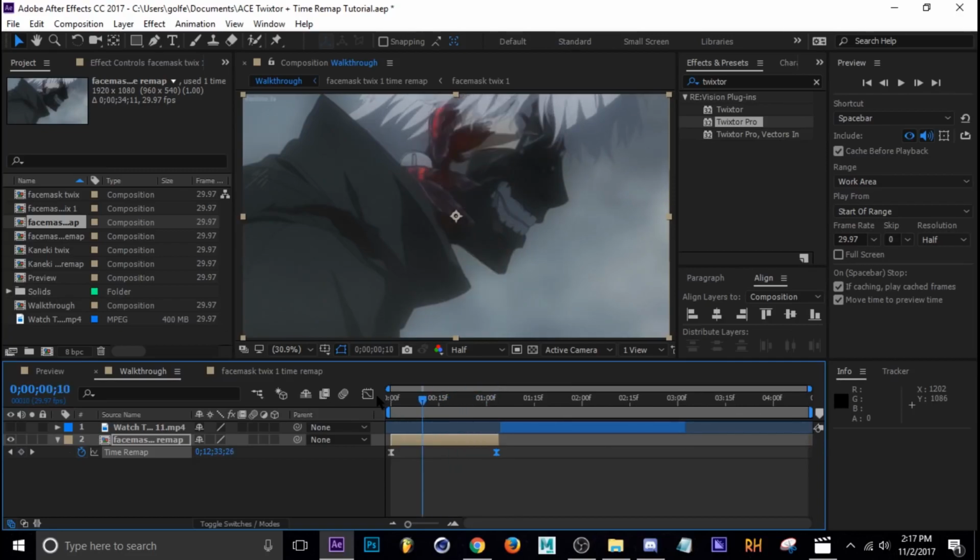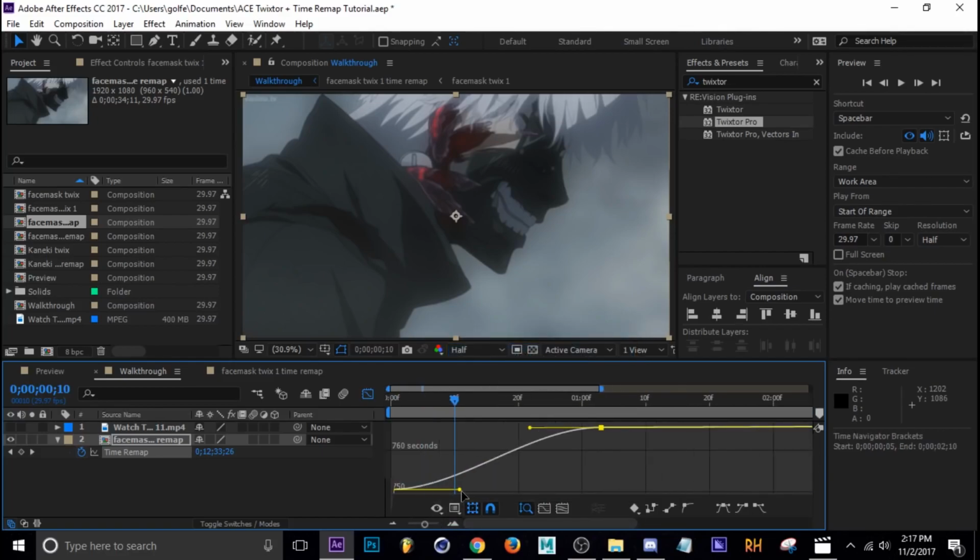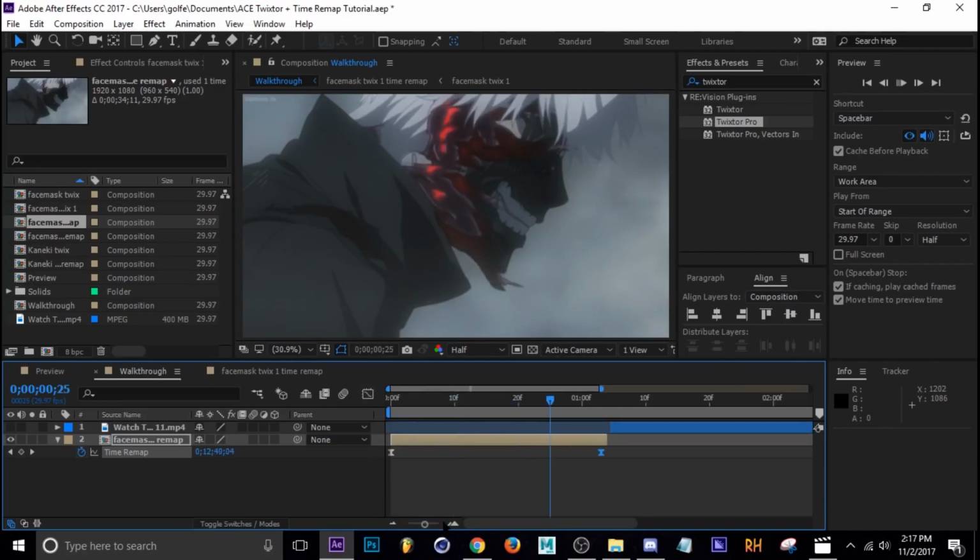We're gonna go into our graph editor and make sure you're in the value graph. I'm going to change the graph so the speed is up at the beginning and then down at the end. So when the clip starts, it's gonna start playing fast, slow down, and then start playing fast again. Let's see what that looks like.